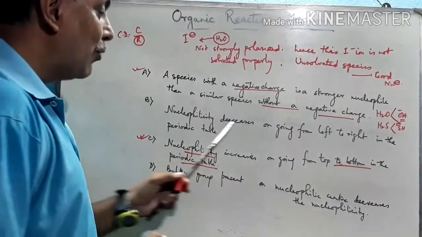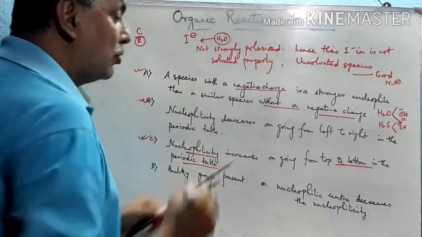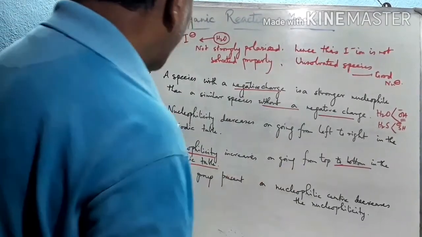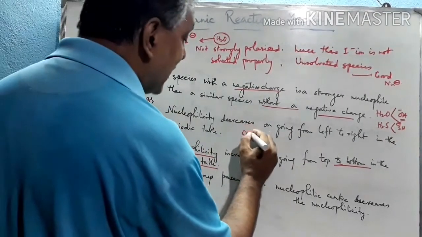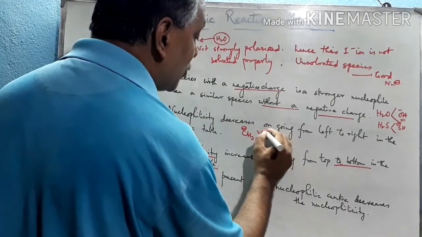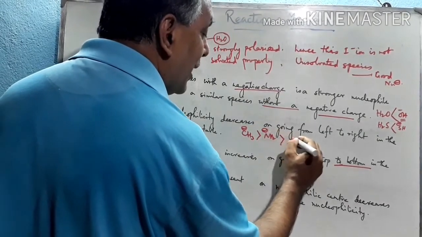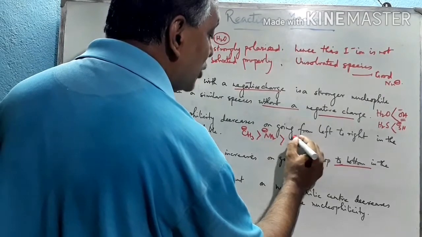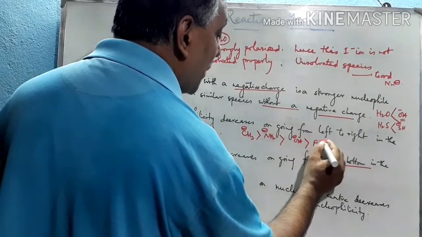Now the second, nucleophilicity decreases on going from left to right in the periodic table. Already we have discussed that CH3 minus is a stronger nucleophile than NH2 minus, which is also stronger than OH minus, and also stronger than F minus.